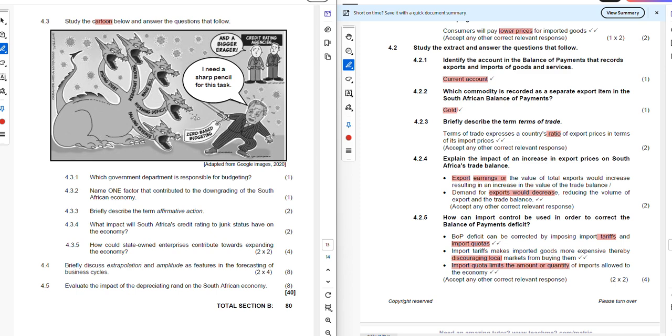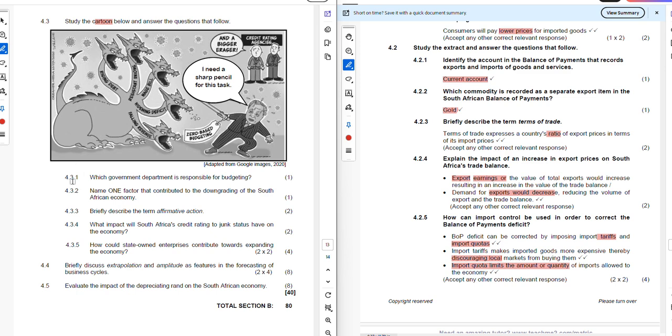Right. So now that you see this, we need to look at the questions. You'll be asked to identify, to briefly describe, to name and also explain. And that will only happen if you understand what is happening in the diagram, because all the questions that will follow will be in line with what we see in the diagram above.